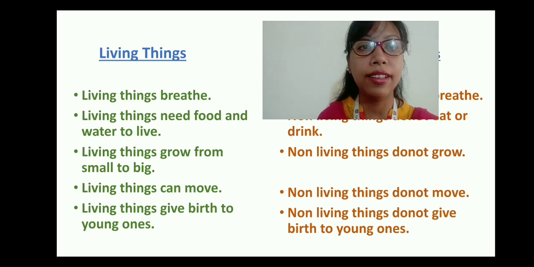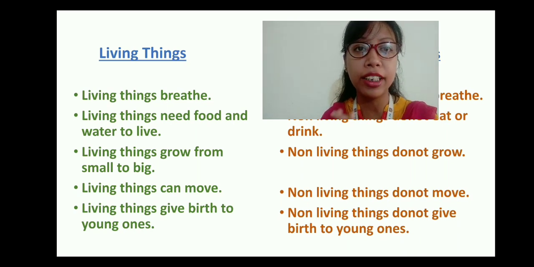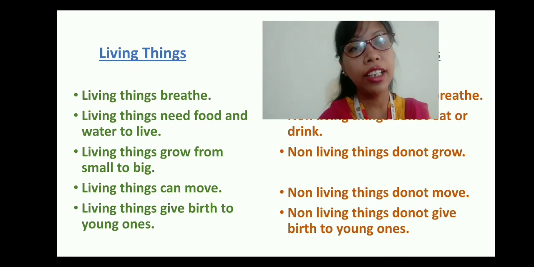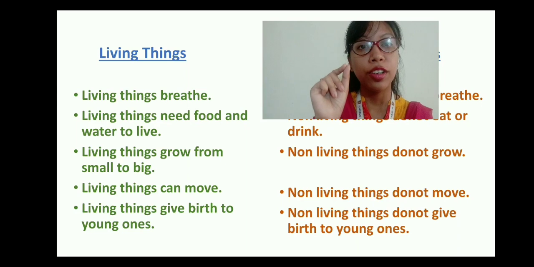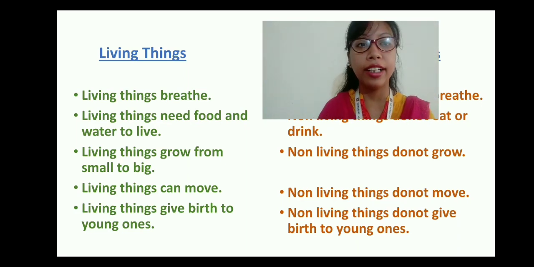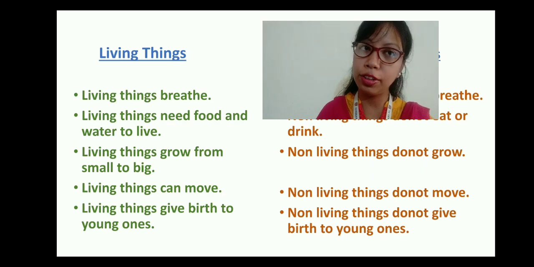Also living things need food and water to live. Plants, animals and human beings, the 3 categories, need food and water to live, otherwise we will die. Then living things grow from small to big. You have seen a seed growing to a big tree. Then we, from babies to adult, and then we have seen the puppies grow. They have grown up to an adult dog.